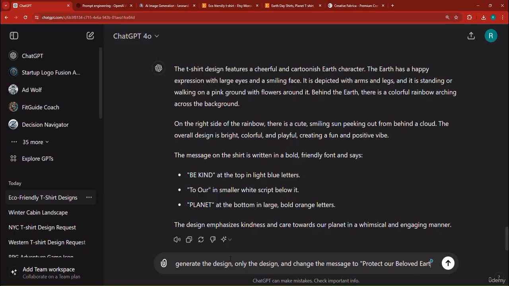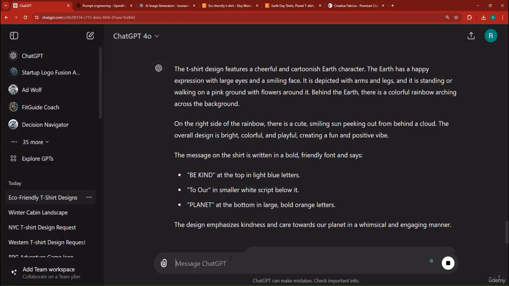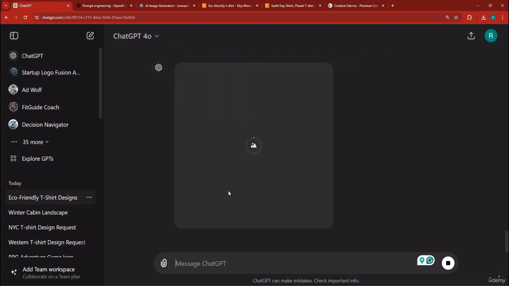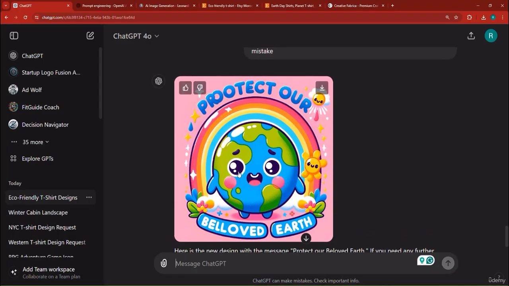Earth. And we could emphasize to make sure to not make a grammar mistake, right? In which case right now it's not going to make a grammar mistake, so it's obviously only going to generate the design with no grammatical mistakes. So let's just wait a second for it to generate the design for us. Protect our beloved Earth, and it really looks amazing.